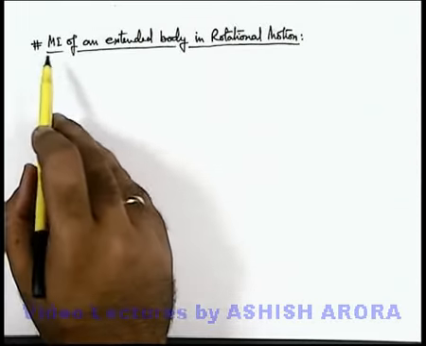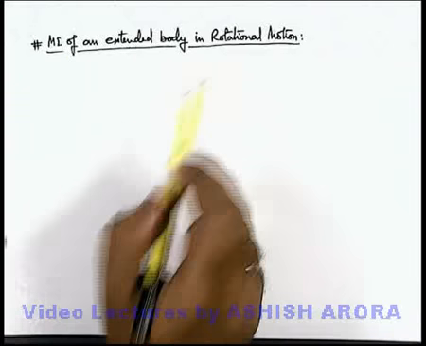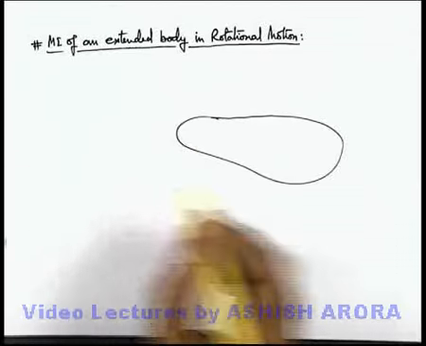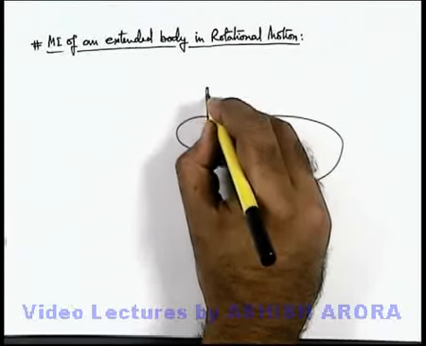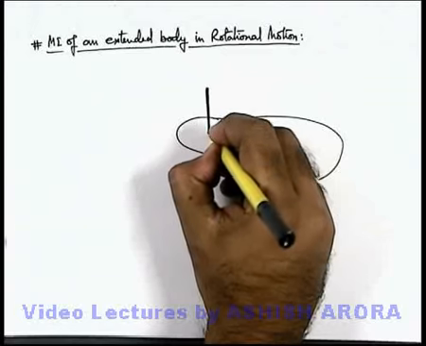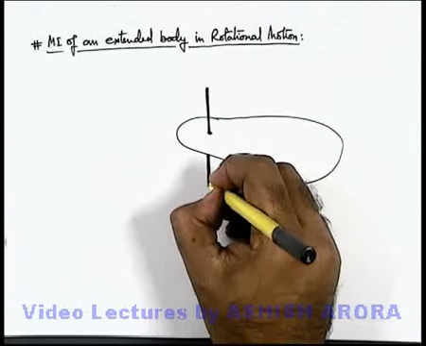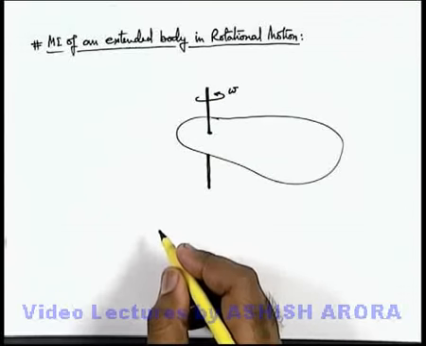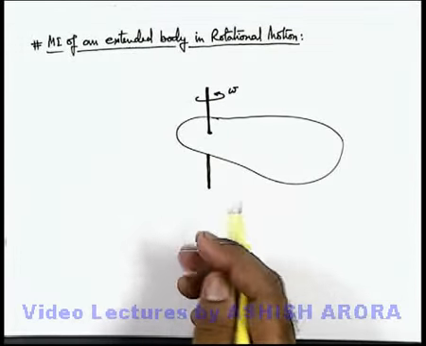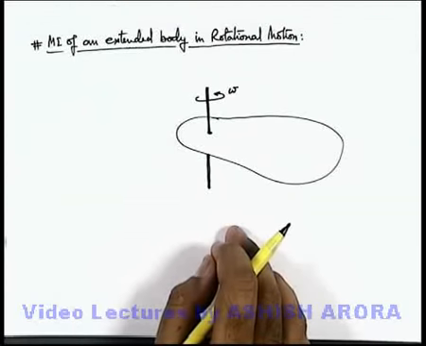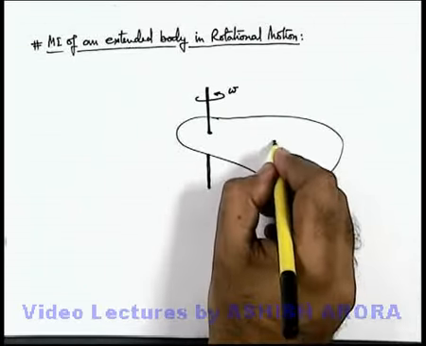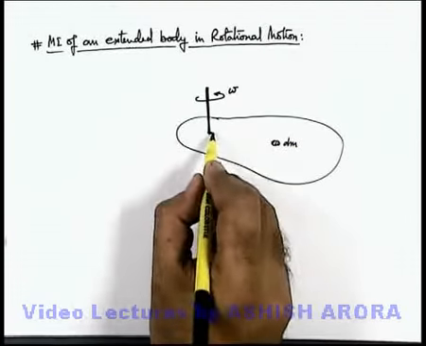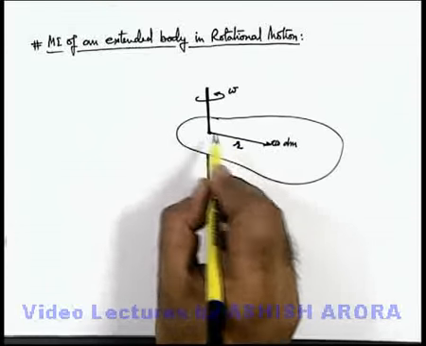Now in sequence, let's discuss the moment of inertia of an extended body in rotational motion. Say we have a random shaped extended body pivoted about a given axis of rotation, and about this vertical axis the body is rotating at an angular speed omega. If we wish to find the moment of inertia of this body, we consider an elemental mass dm in the body which is located at a distance r from the axis of rotation.